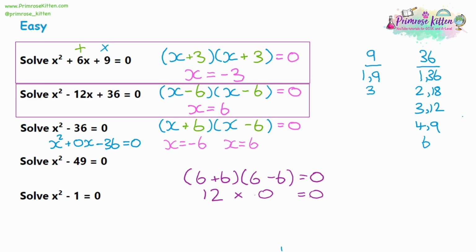So we're saying that 12 times 0 equals 0. And again, you don't need to do the substitution every single time. I'm just showing you that so you understand why we're trying to make it equal 0, because we're going to be multiplying by 0 no matter what the other bracket is.